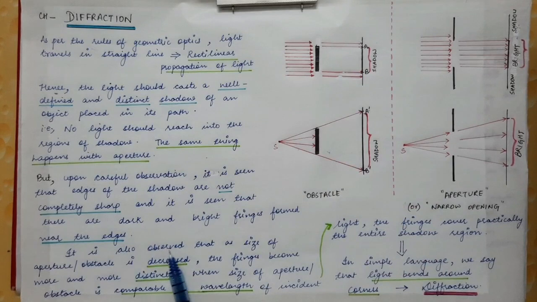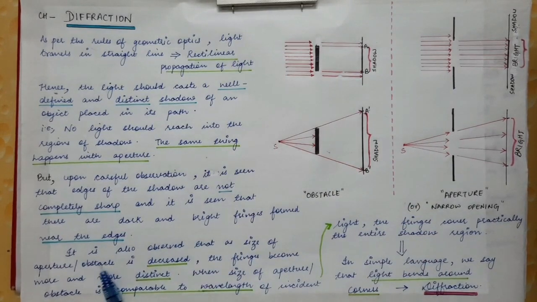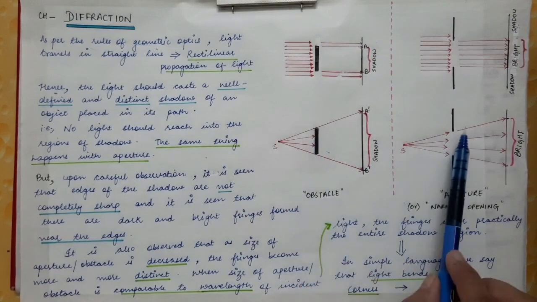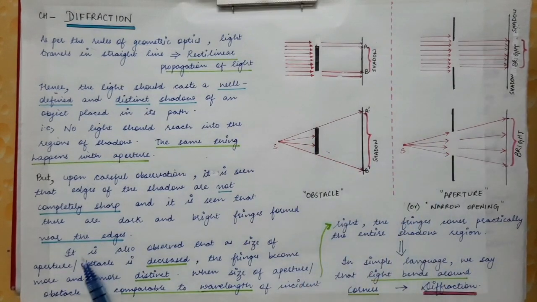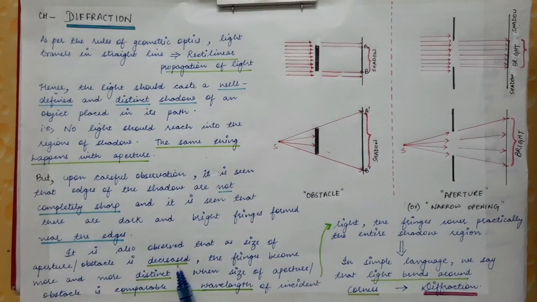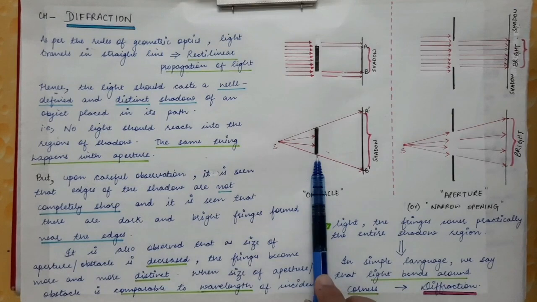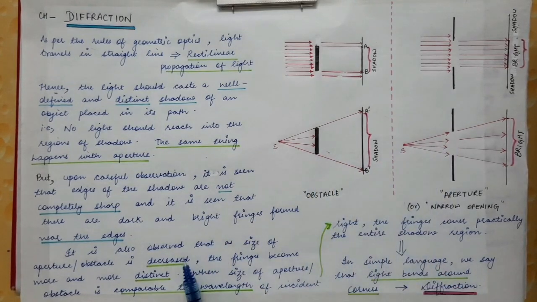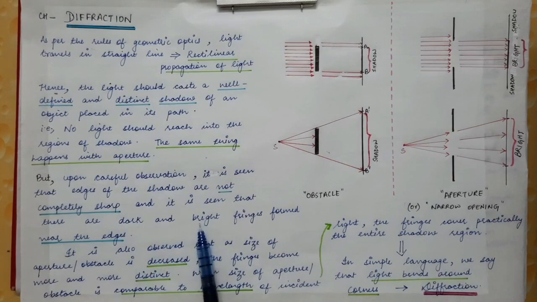It is also observed that as the size of the aperture or the obstacle is decreased, so this is the obstacle and this is the aperture, the dark and bright fringes that are formed become more and more distinct.